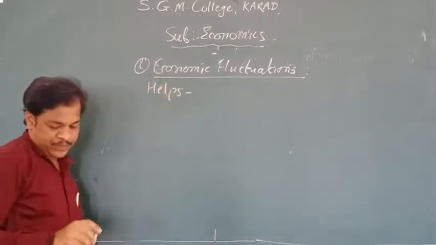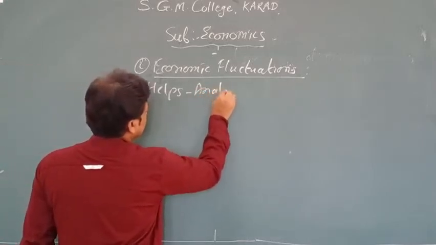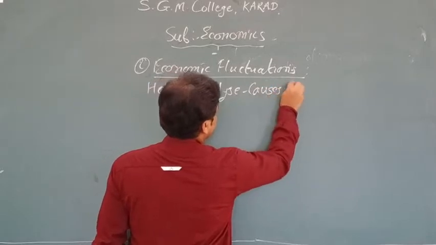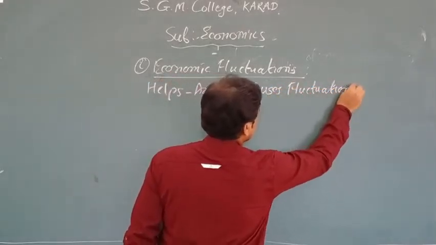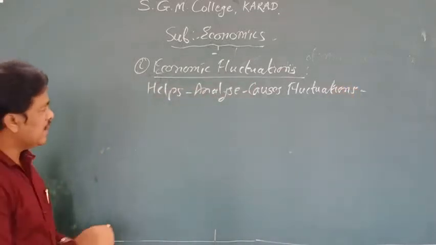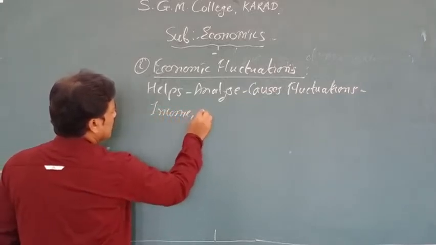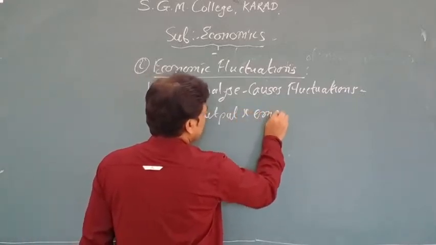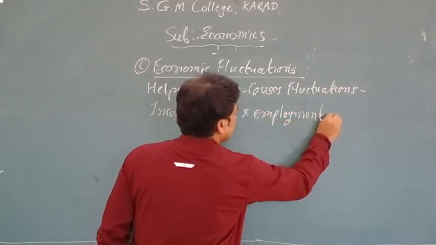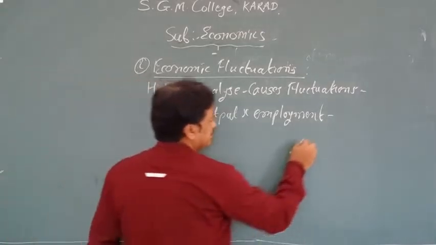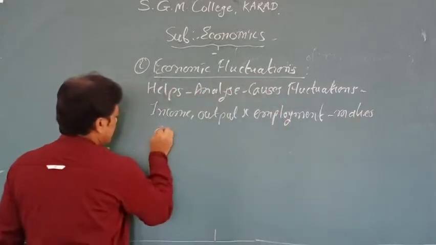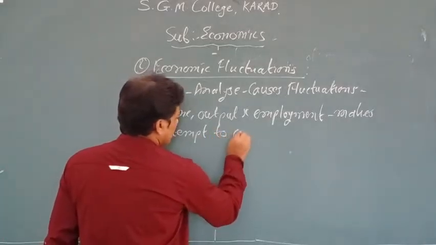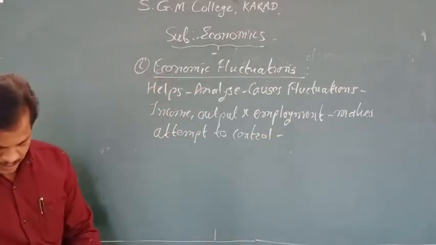Second point is about analysis, causes of fluctuations in income, output and employment, and it makes an attempt to control them and at the same time reduce severity.